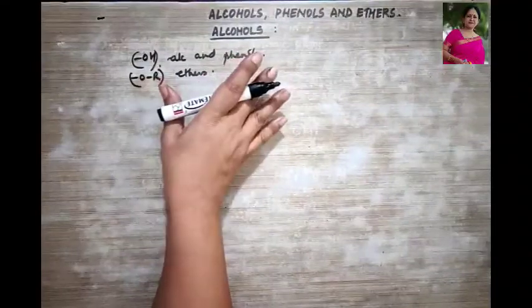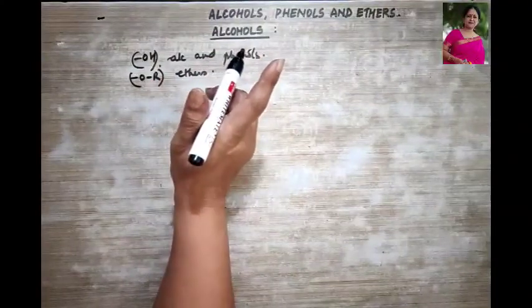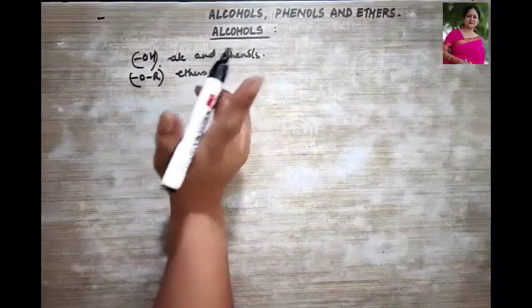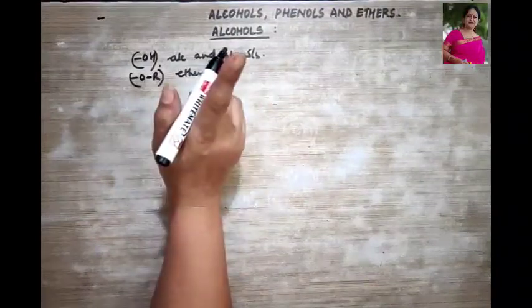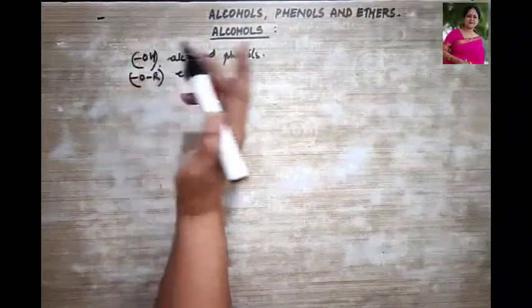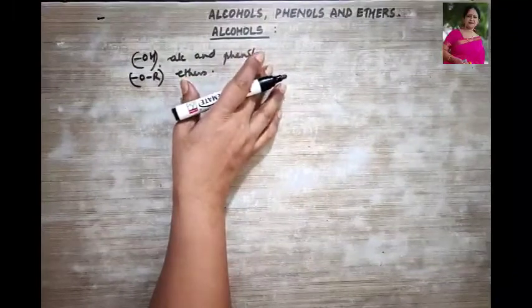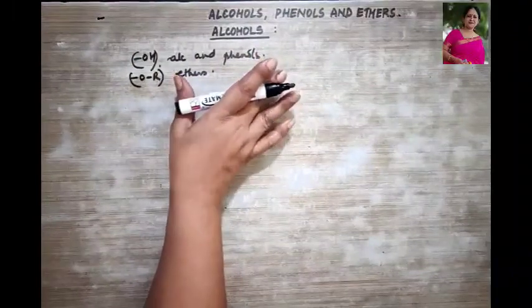So hydroxy compounds are always obtained by replacing one or more hydrogen atoms of aliphatic or aromatic hydrocarbons by hydroxyl groups.